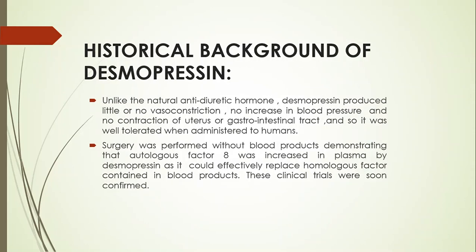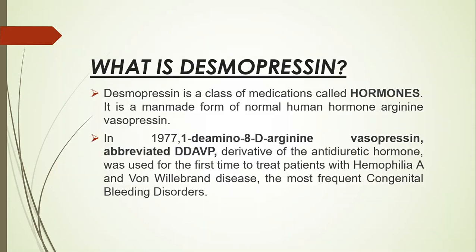Unlike the natural antidiuretic hormone, desmopressin produces little or no vasoconstriction, no increase in blood pressure, and no contraction of the uterus or GI tract, and so it was well tolerated when administered to humans. Surgery was performed without blood products, demonstrating that autologous factor VIII was increased in plasma by desmopressin, as it could effectively replace homologous factor contained in blood products. These clinical trials were soon confirmed.